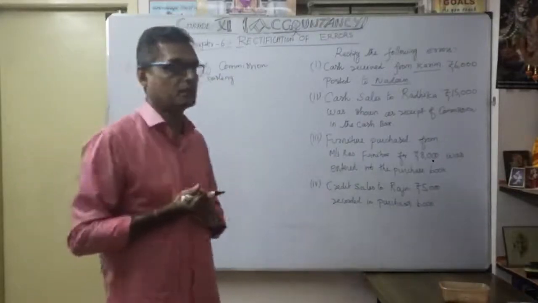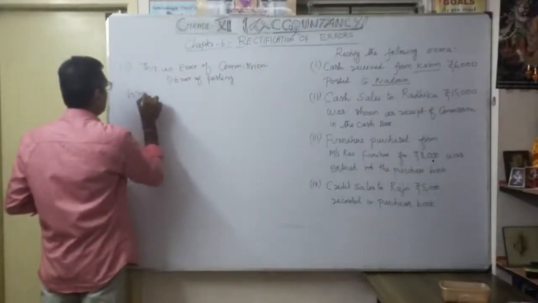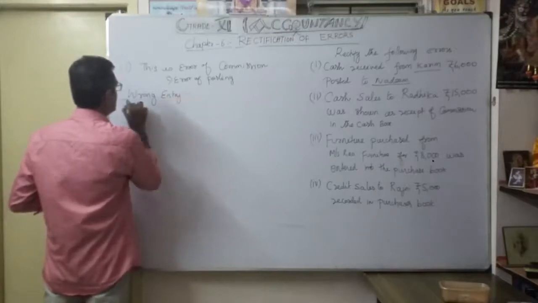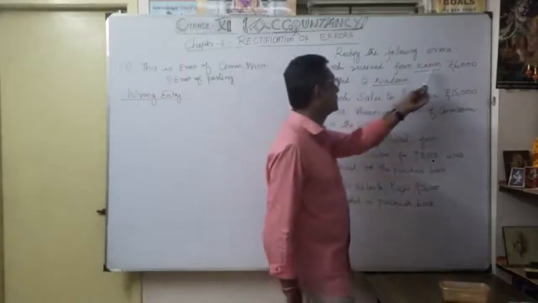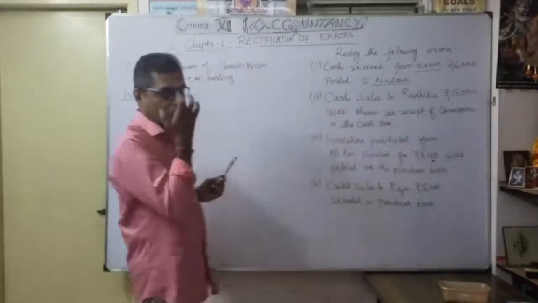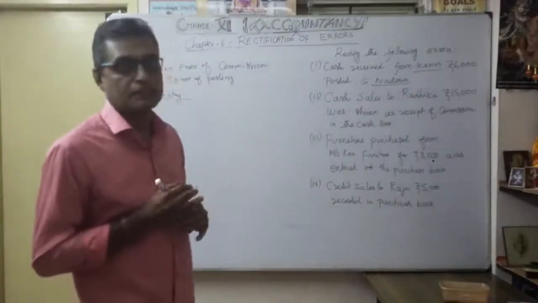So how are we going to rectify it? Let's see carefully. First we have to write the wrong entry, how they actually recorded it. The wrong entry is cash received from Karim 6,000 posted to Nadeem account. So they showed cash received from the Nadeem account instead of the Karim account.